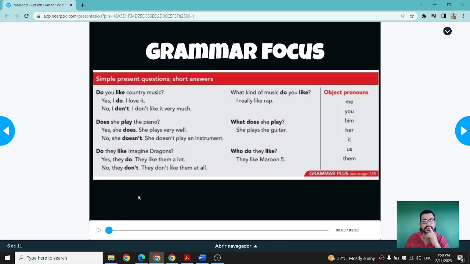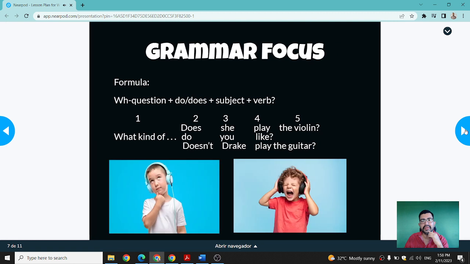The good thing about this part is that it also has audio. Page 23, exercise 4, grammar focus. It's simple present questions and short answers. So, do you like country music? This is writing. They are learning also. Yes, I do. I love it. No, I don't.